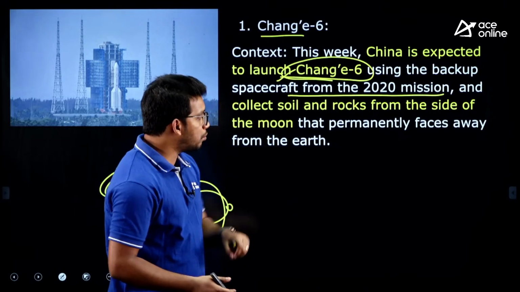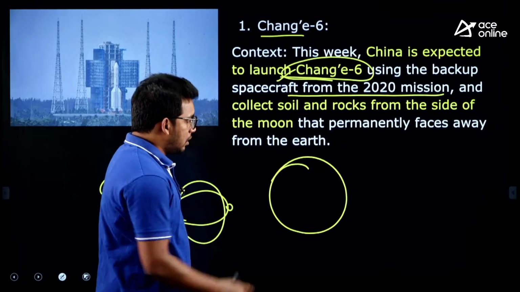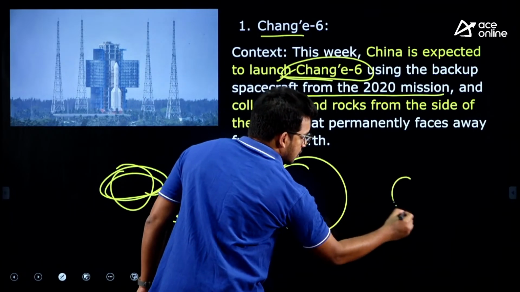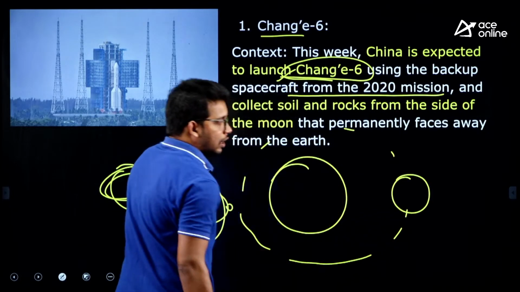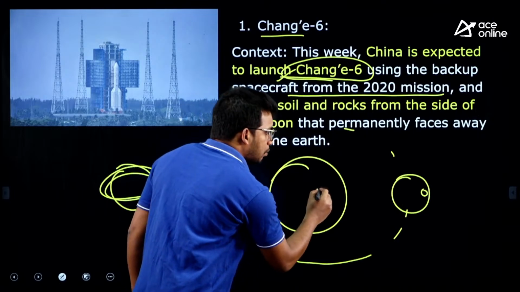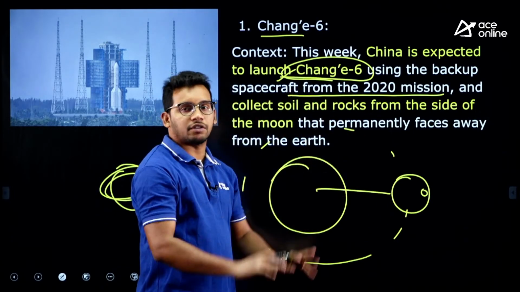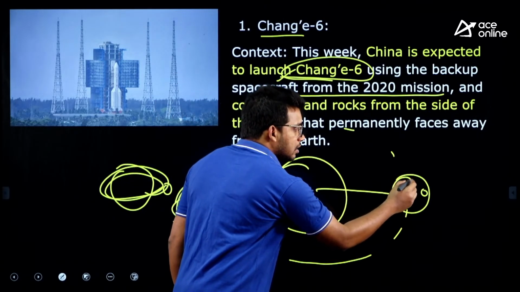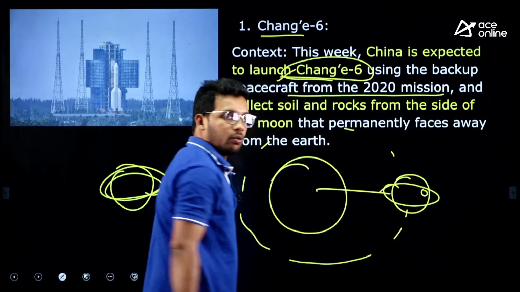So, they are using one more satellite which was already launched. For example, this is earth, right, and this is moon, revolving around the earth. Now, here the satellite on the back side we are launching. We could not get the direct signals, because only half of the face of the moon is seen. So, that is why there is one more satellite which was launched around the moon.